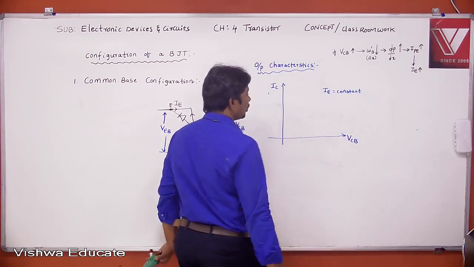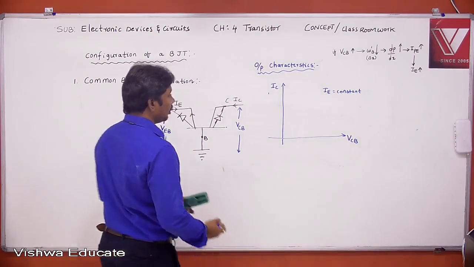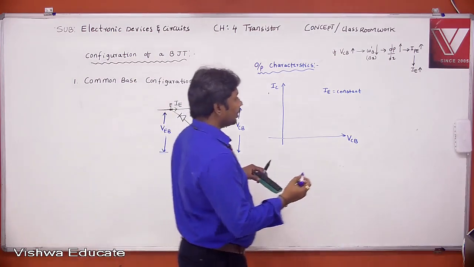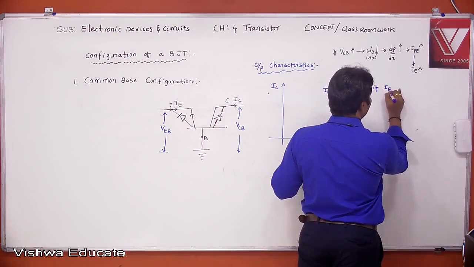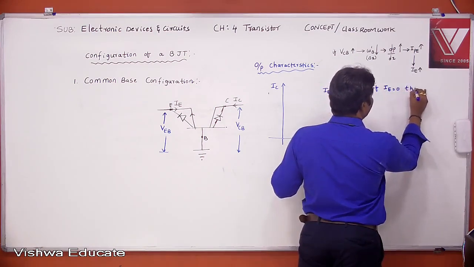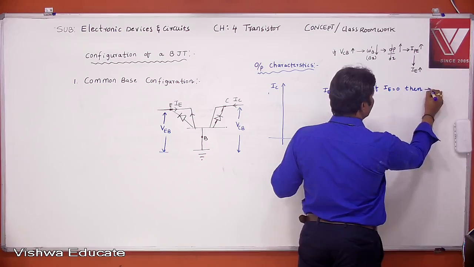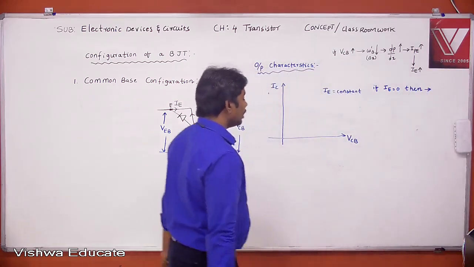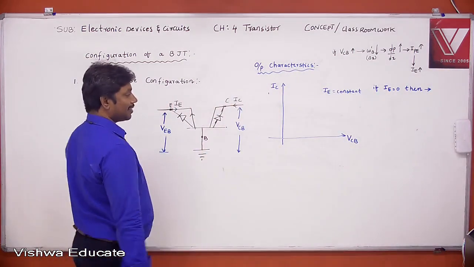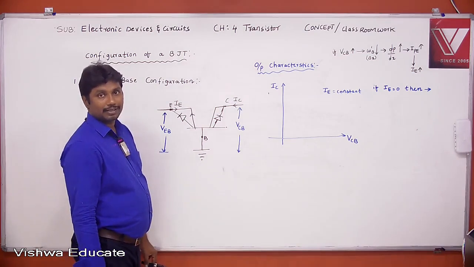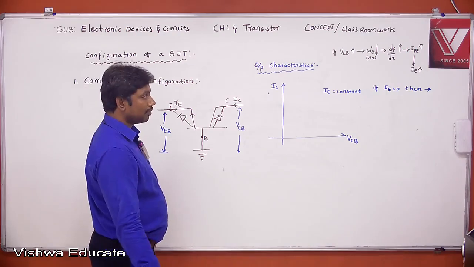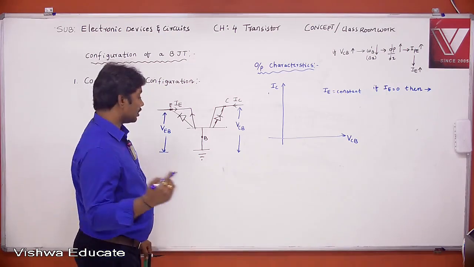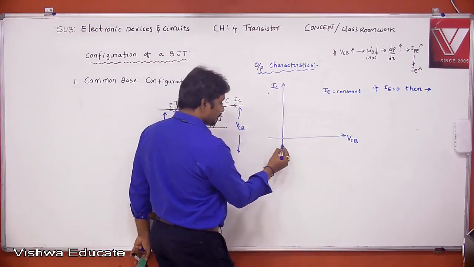Emitter current is constant. Now see here, if emitter current equals 0 first, what happens? The output characteristics resemble the junction characteristics, that means junction diode characteristics.